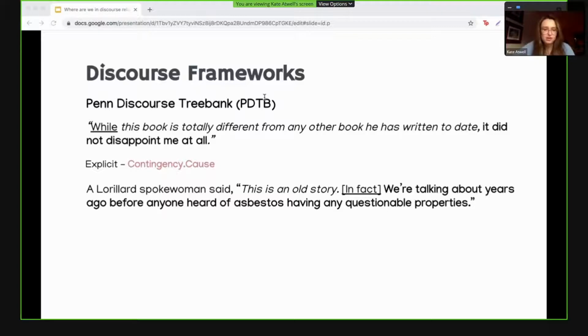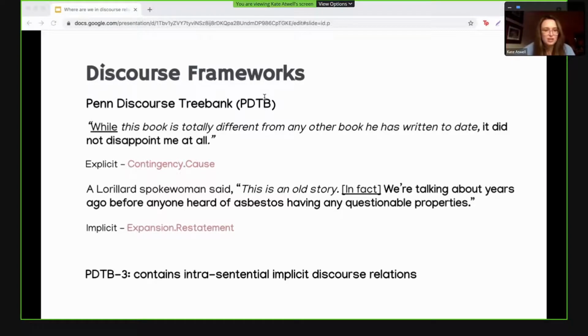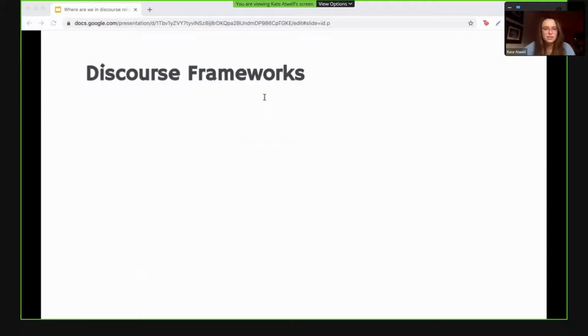This is called an implicit discourse relation, which will be the main focus of this paper when studying the Penn Discourse Treebank due to the difficulty of classifying implicit relations. And as a quick note, the PDTB3, which was recently released, contains implicit relations where both arguments are in the same sentence, unlike the PDTB2. This will be an important distinction for this project.